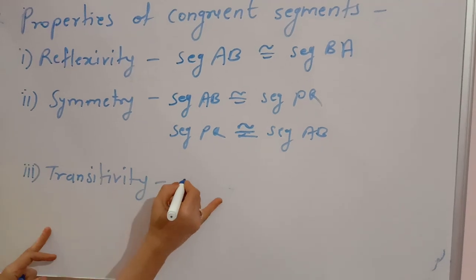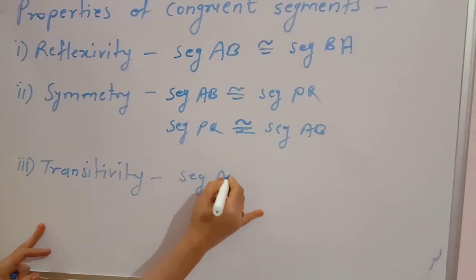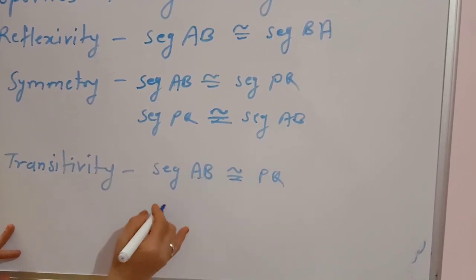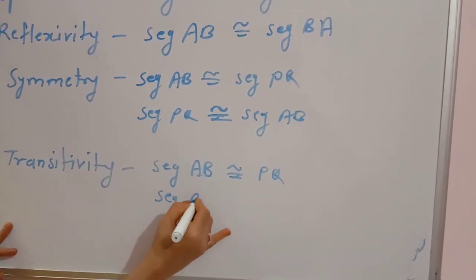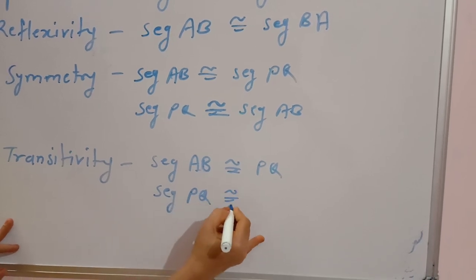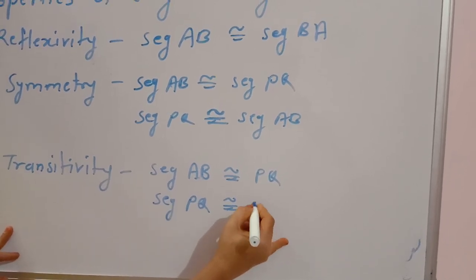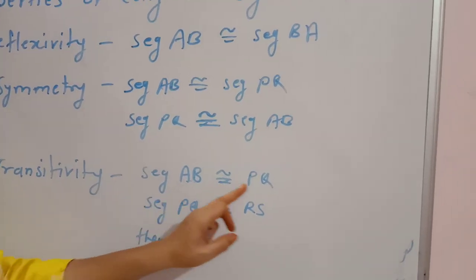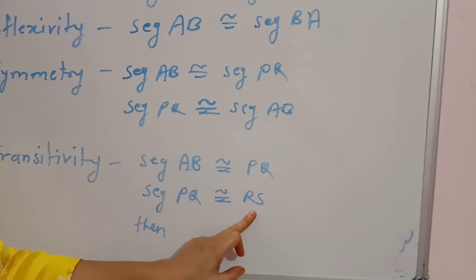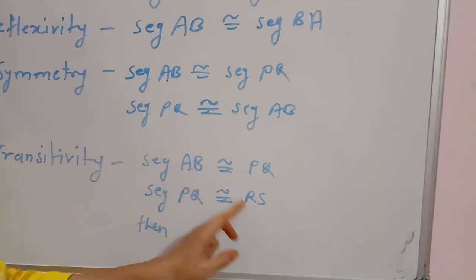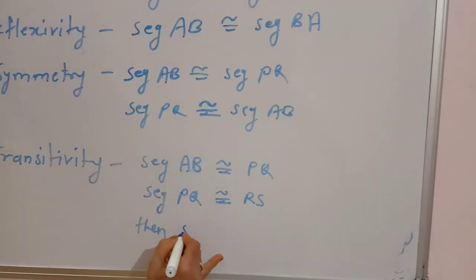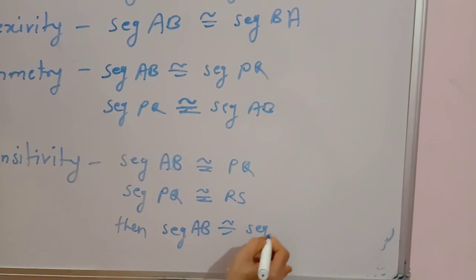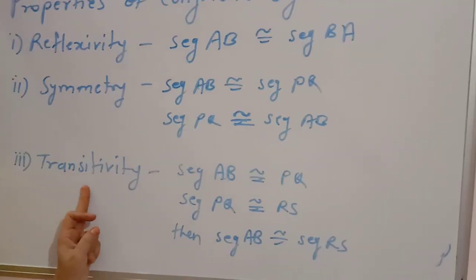It states that if segment AB is congruent to segment PQ and segment PQ is congruent to segment RS, then you can say that AB and RS are also congruent. Then segment AB is congruent to segment RS. This property is known as transitivity.